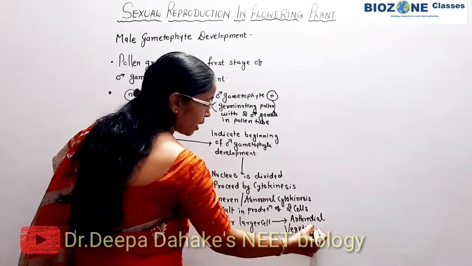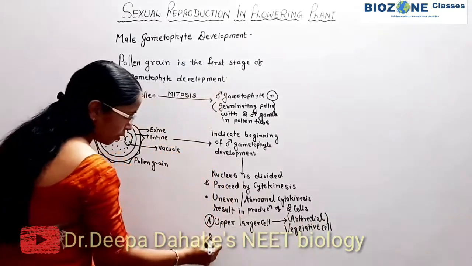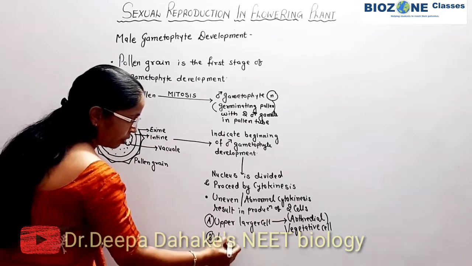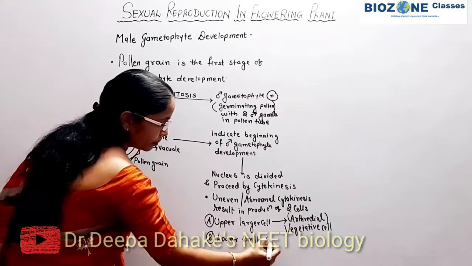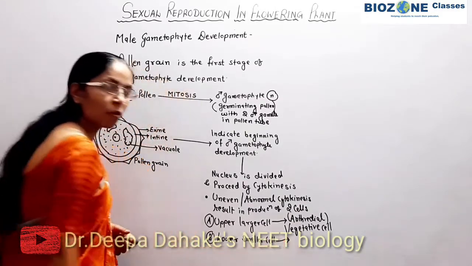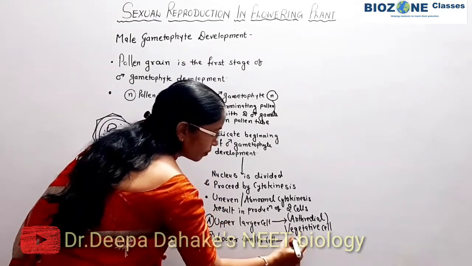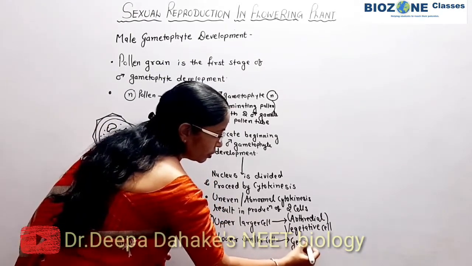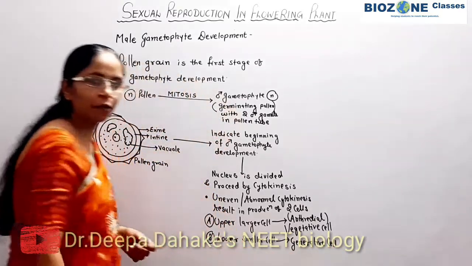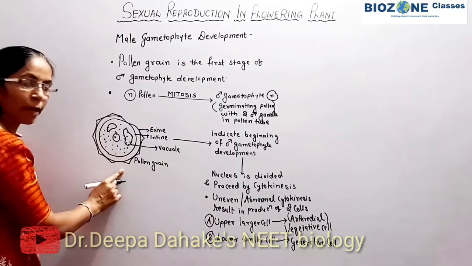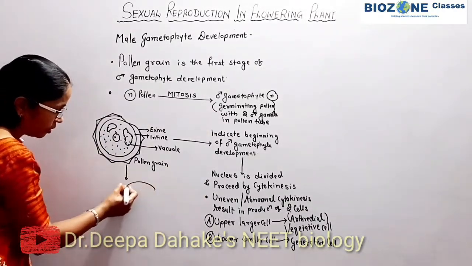So antheridial cell, or vegetative cell, and the lower smaller cell is mainly called the generative cell.